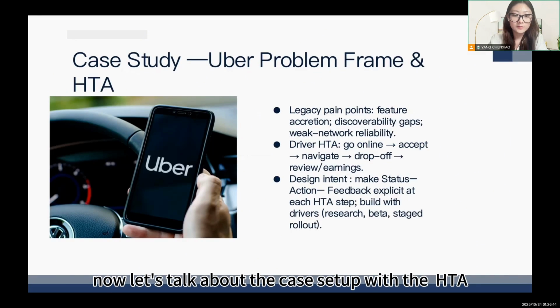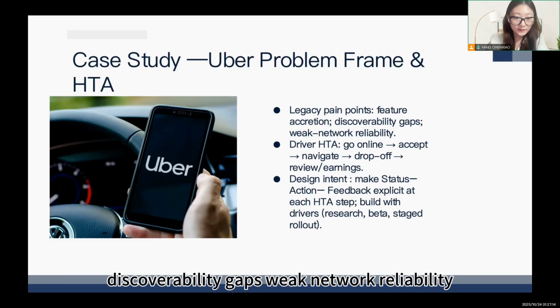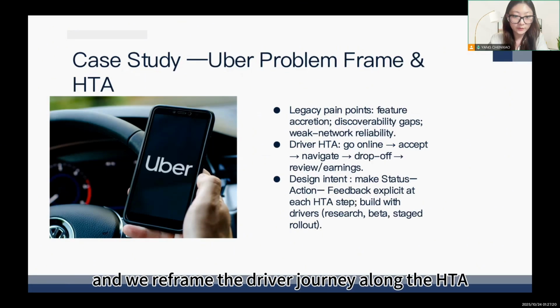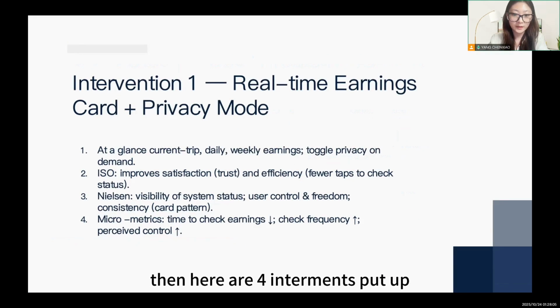Now let's talk about the case setup with the HTA. The Uber driver app faced some legacy issues: feature crashing, discoverability gaps, and weak network reliability. We reframe the driver journey along the HTA: first go online, then accept, then navigate, drop off, and then review earnings, making the status legible. Then here are four interventions.